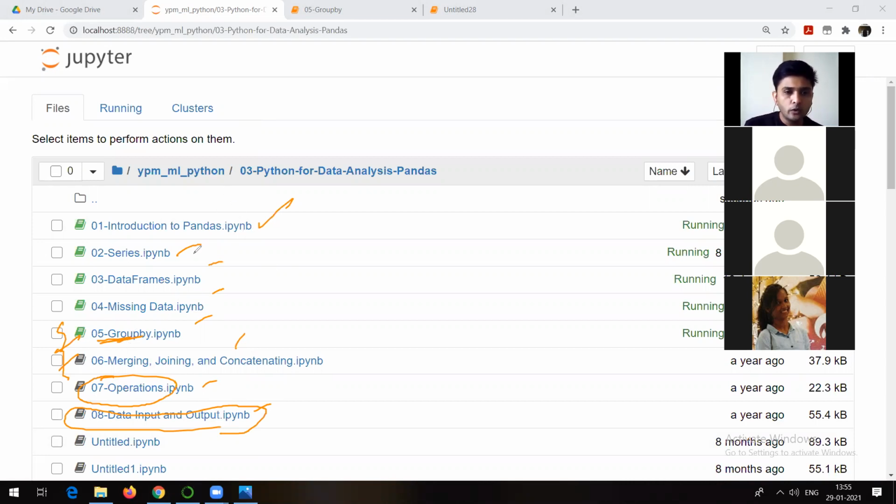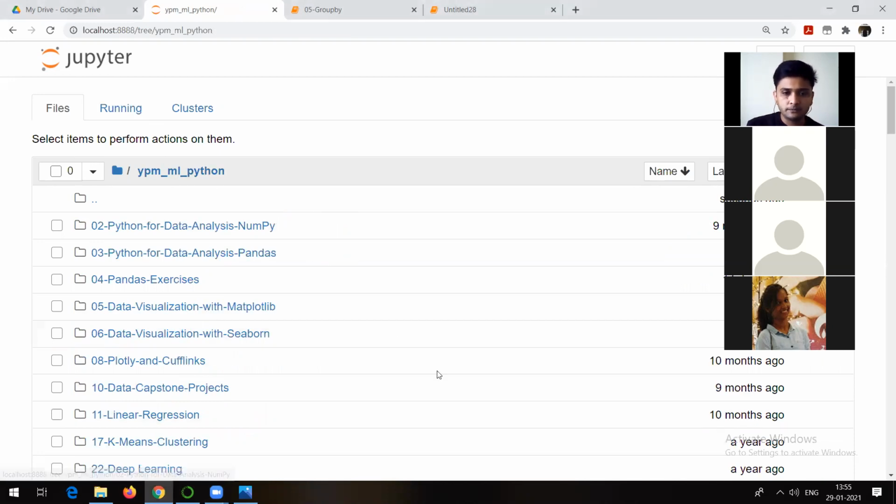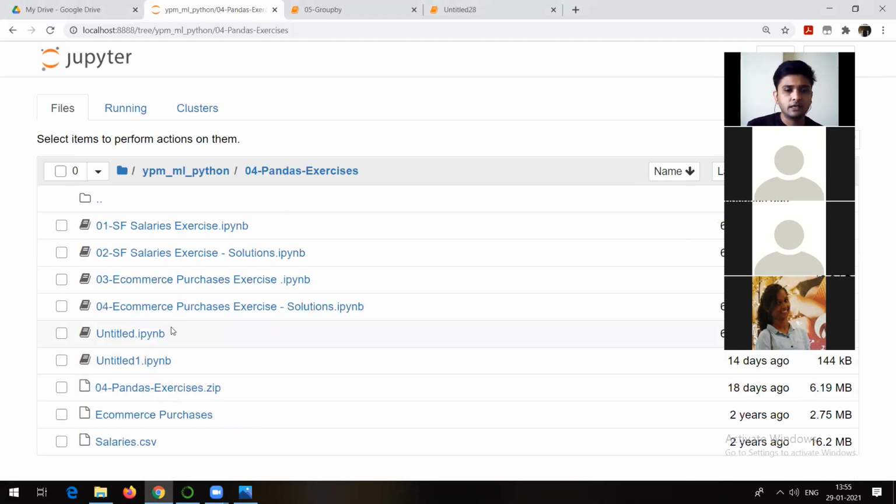So you are going to get all these files. I will be sending you a zip file the way I sent the NumPy notes. Plus, remember that for Pandas there will be a separate exercise, and these two IPYNB files along with their solutions.